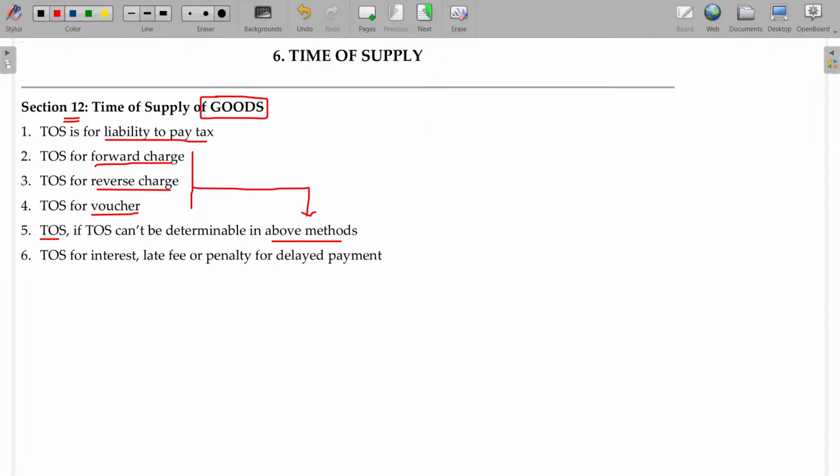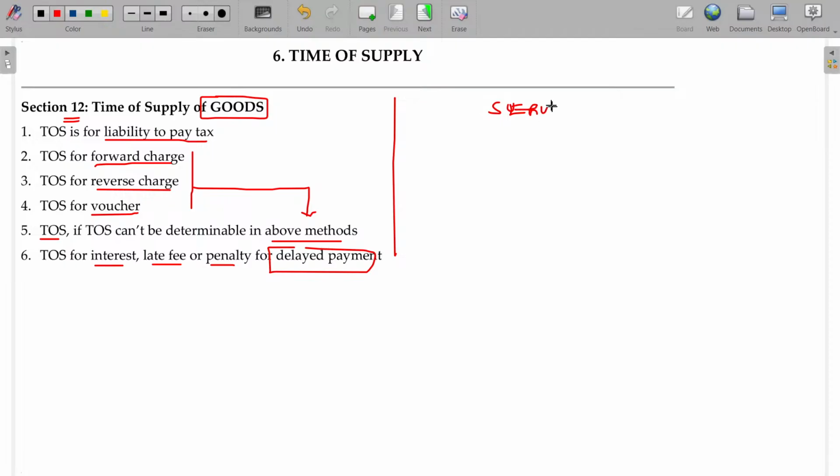But I already collected GST on 1 lakh. While raising the invoice, I thought he could pay within the stipulated date. So I raised the invoice for 1 lakh and collected tax for 1 lakh. Now, because of the delay in payment, I collect another 5,000 rupees. What is the time of supply for that additional money? So, time of supply in case of interest, late fee, penalty for delayed payment. Okay. So these are the 6 points for goods as well as for supply of services.